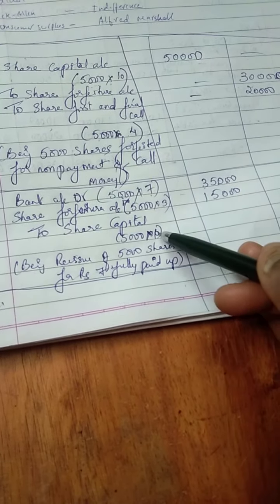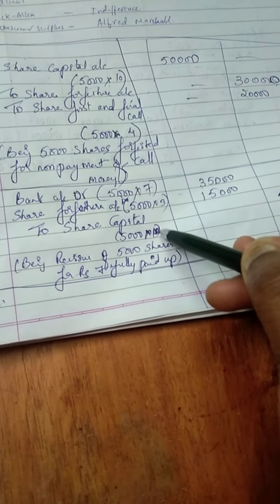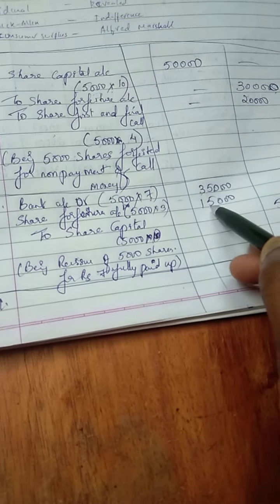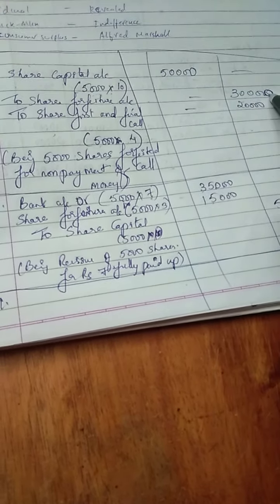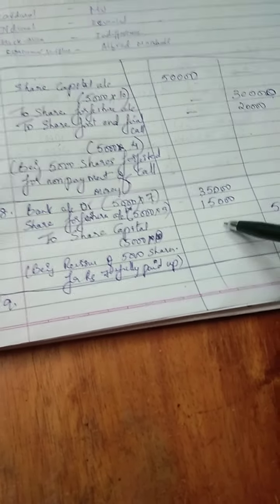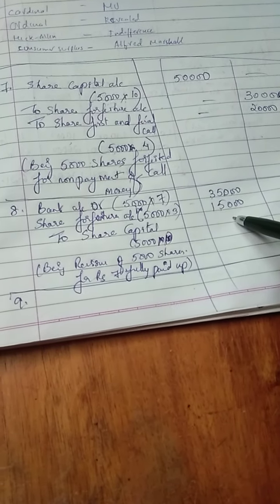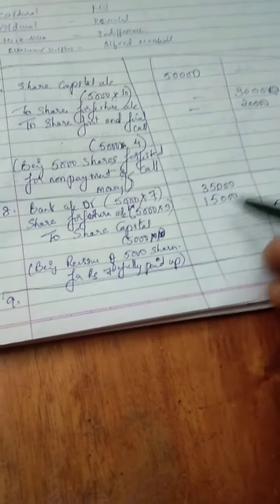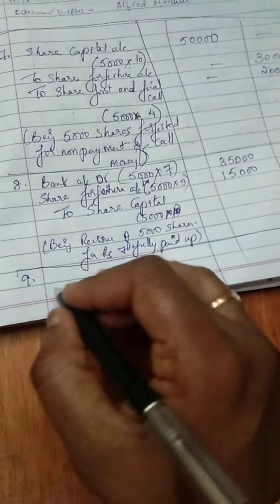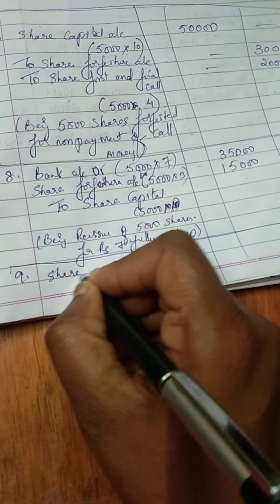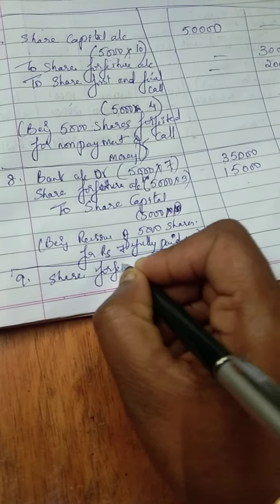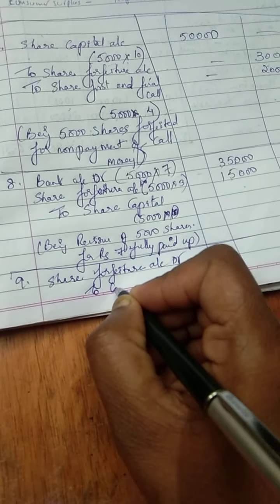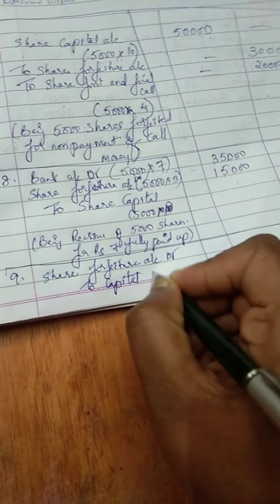Same 5,000 shares, I'm reselling it for 7 rupees. But actually I'm supposed to sell it for 10 rupees. So I make a loss of 15,000. So 30,000 profit I make because of cancellation, 15,000 loss I make because of reissue. So the net profit that I make is 15,000. So you will write share forfeiture account debit to capital reserve.